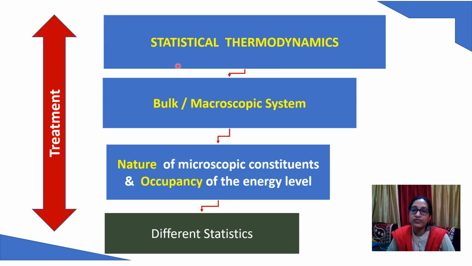In last lecture, we have seen that the statistical thermodynamical treatment of a bulk or macroscopic system depends upon two factors. First is the nature of microscopic constituents, and the other is the occupancy of the energy level. And depending on these factors, different statistics apply to different bulk or microscopic systems.